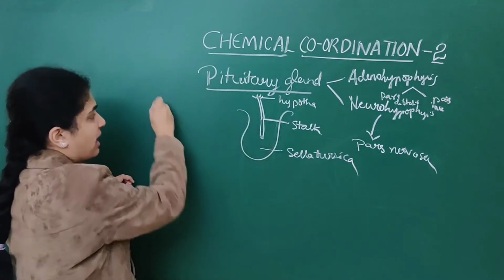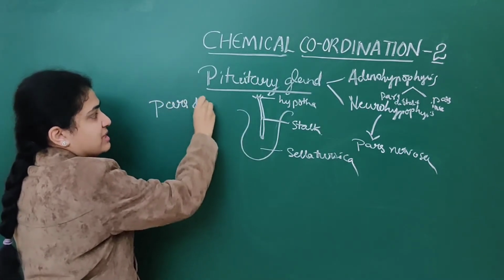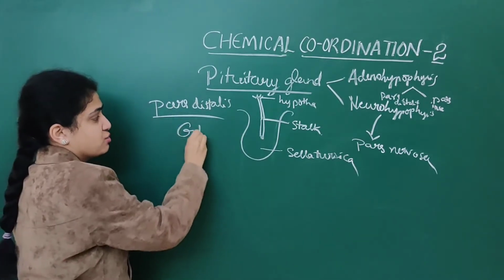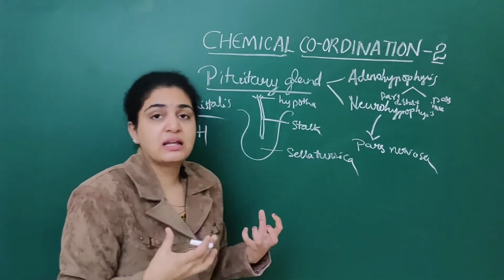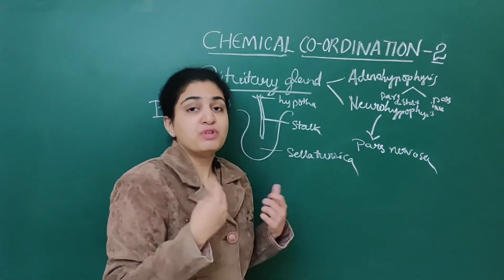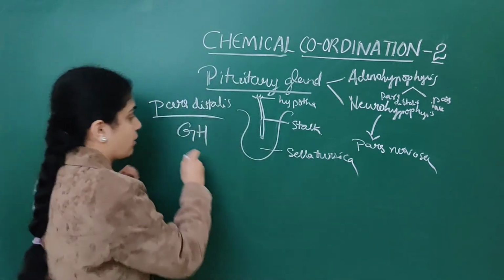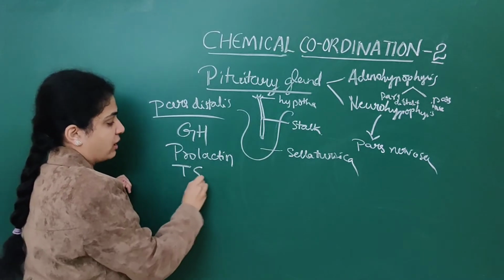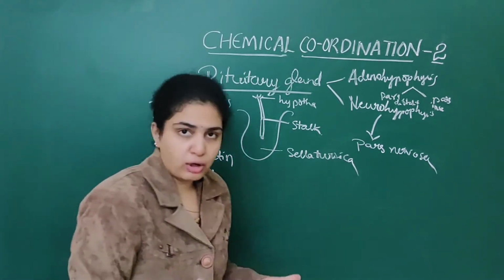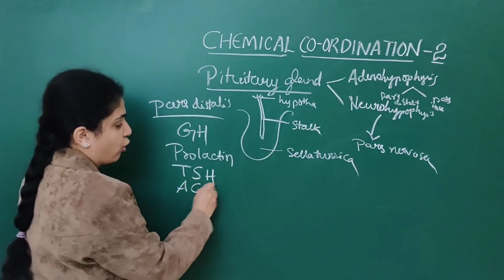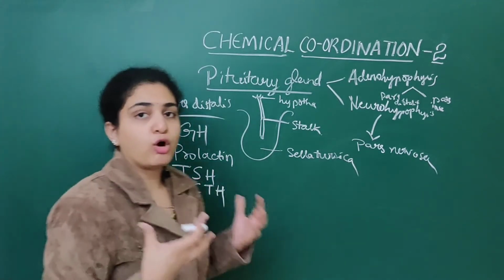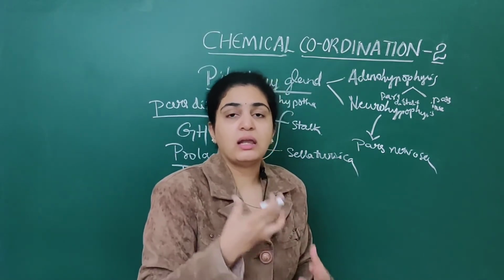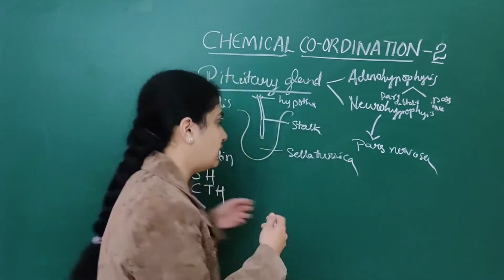Initially, the pars distalis secretes hormones we all know about. First is growth hormone, which helps in our growth. Next, prolactin. Next, thyroid stimulating hormone, that is, thyroid hormones. Next, adrenocorticotropic hormone; by name only we can understand that cortical hormones are secreted by it.